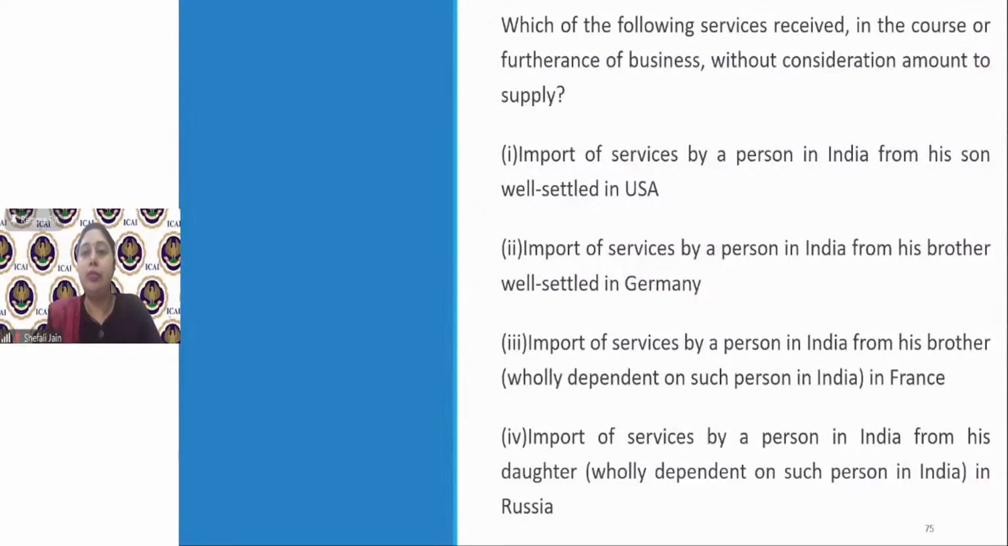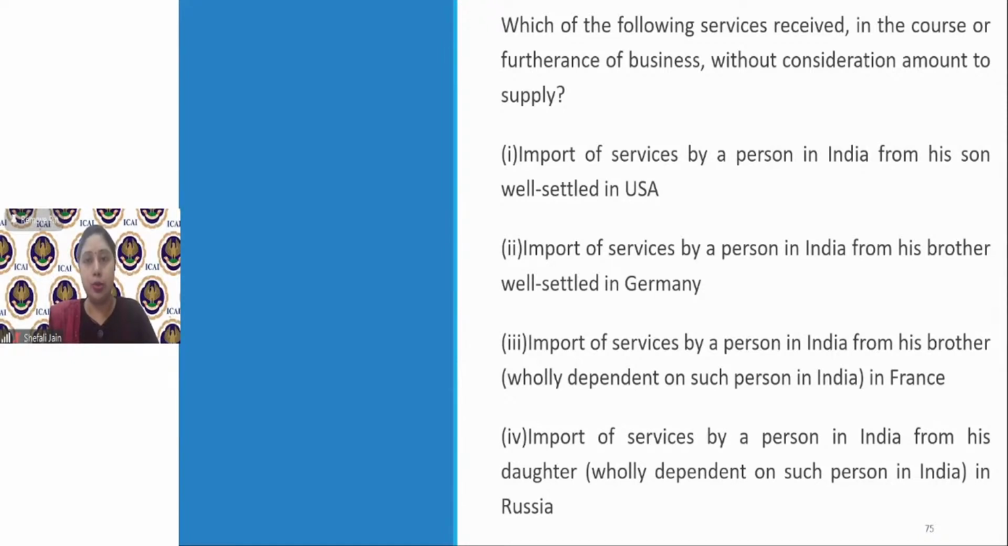Which of the following services received in the course or furtherance of business without consideration amount to supply? So here two presumptions have already been made. Now this is actually easier for you, but we have 4 cases here, so we'll take them one by one. Consideration is not there. Business test is there, that means it is in course or furtherance of business. These services have been received.